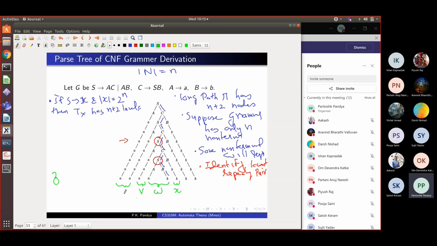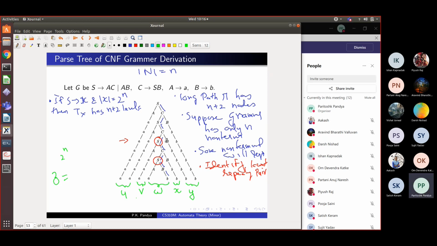So the part before the V I am going to call U, and the part after the X I am going to call Y. So this is a way in which I split this string Z, which was of length 2 raised to n, into 5 parts: U, V, W, X, Y. This is a way of splitting the string into 5 parts.